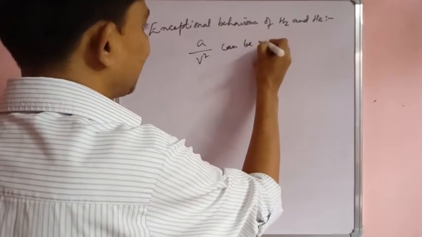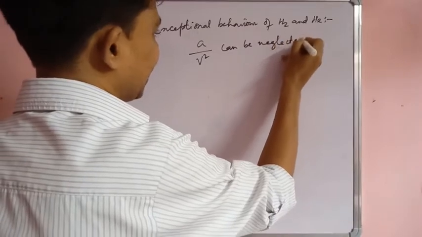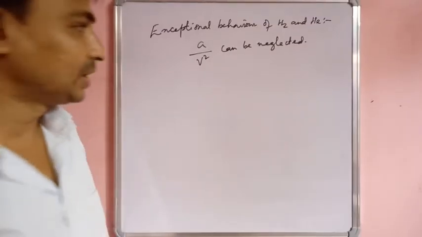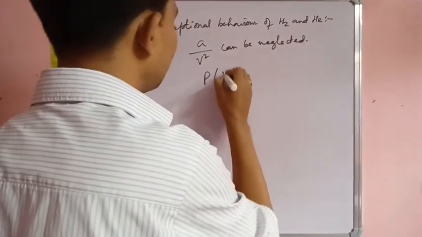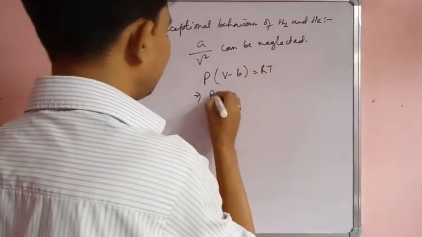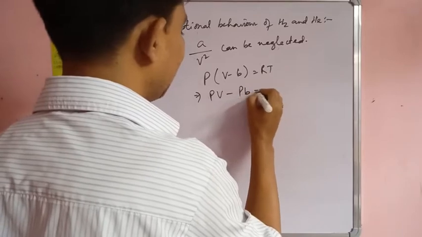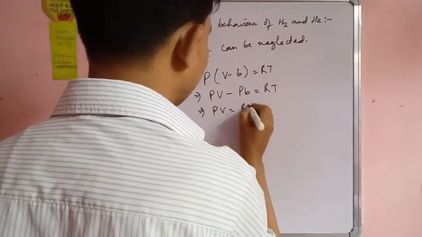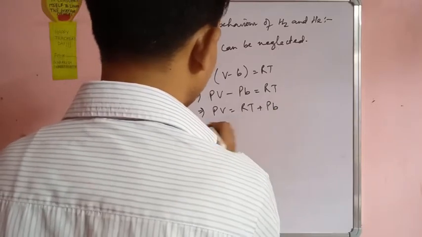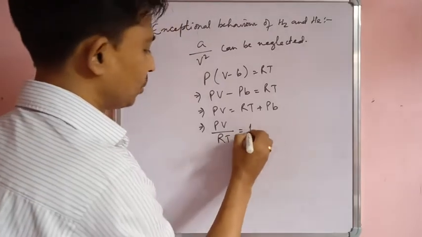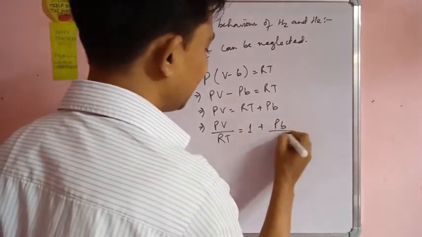So what does the equation become? P into V minus b is equal to RT, which implies PV minus Pb is equal to RT, which implies PV is equal to RT plus Pb, which implies PV by RT is equal to 1 plus Pb by RT.